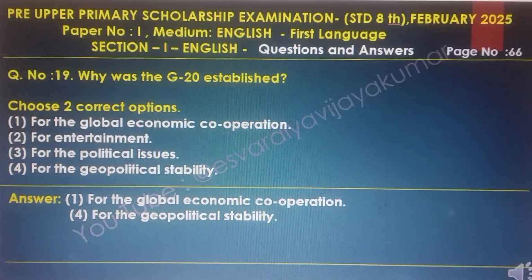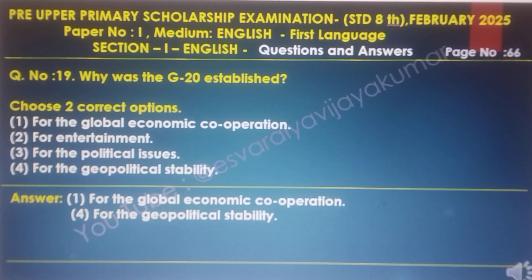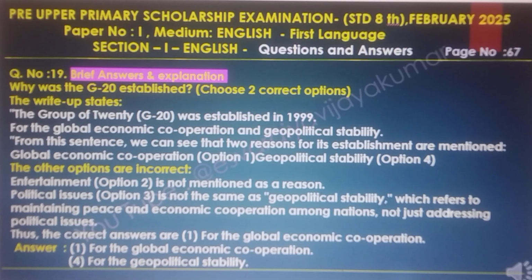Question number 19. Why was G20 established? Choose. The two correct options are the first one, for the global economic corporations, and the fourth one, for the geopolitical stability. The brief answers and the explanations.